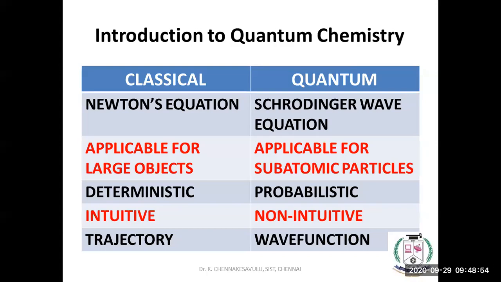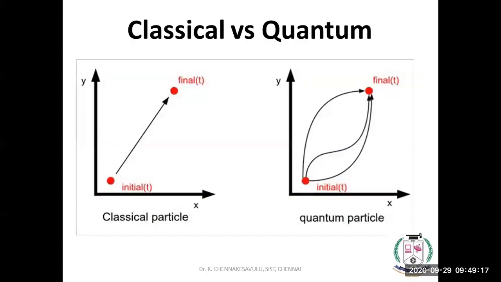Classical mechanics is based on intuitive knowledge, and quantum chemistry is based on non-intuitive things. Classical mechanics is based on trajectory, a path, and quantum mechanics is explained based on the wave function. These are the major differences between classical mechanics and quantum chemistry or quantum mechanics.